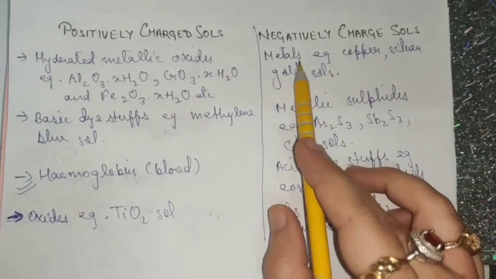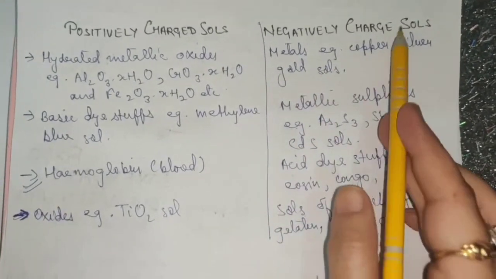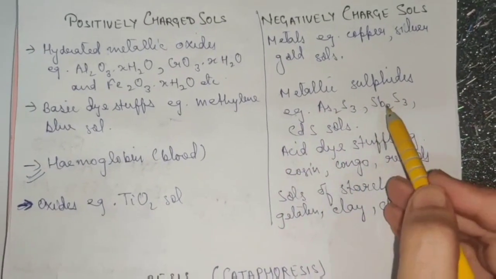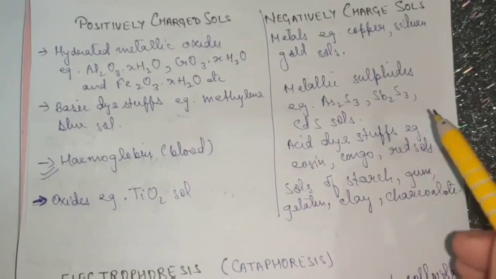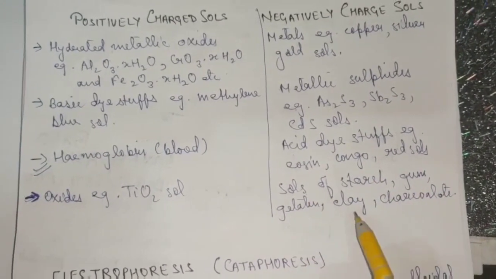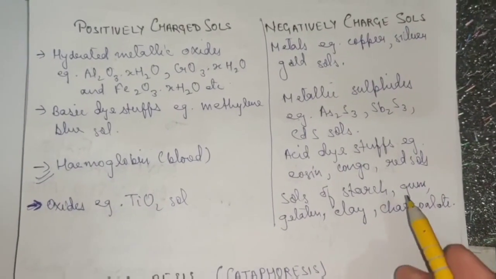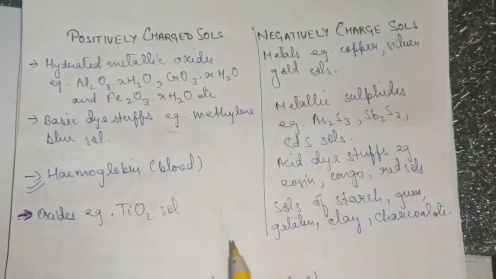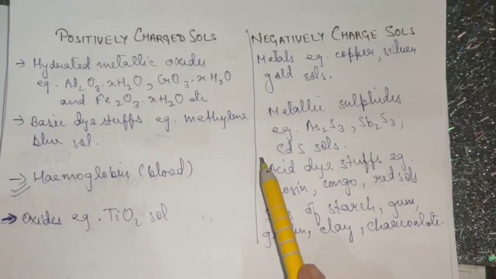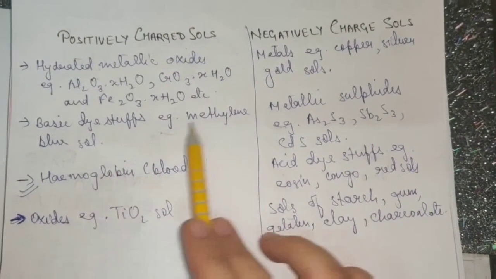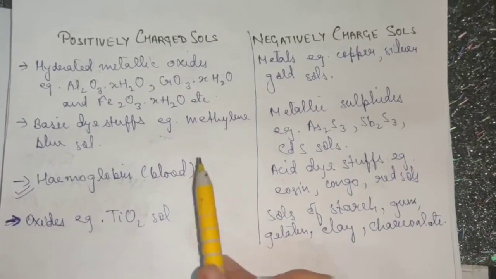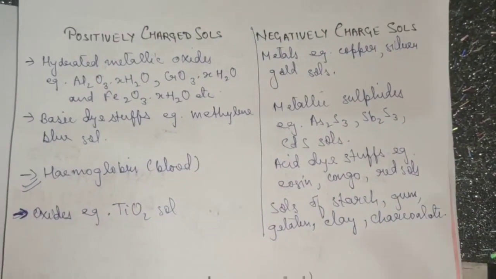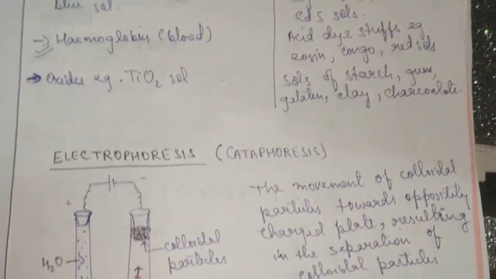Negatively charged sols are metals like copper, silver, gold sols. Metallic sulfides, as mentioned here, are also negative. Acid dyestuffs are also negative. Sols of starch, gum, gelatin, clay, and charcoal, etc. are negatively charged sols. So these are some important examples of positively and negatively charged sols. It can be asked in your MCQ. Suppose four options are given and you have to identify which one is positively charged, which one is negatively charged. So these can form a question of MCQ.